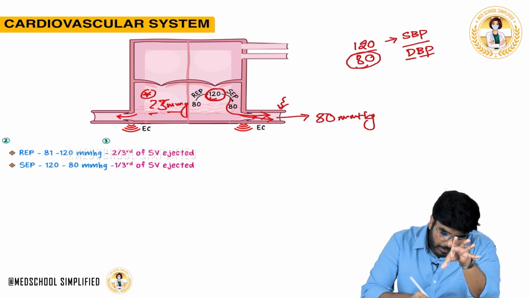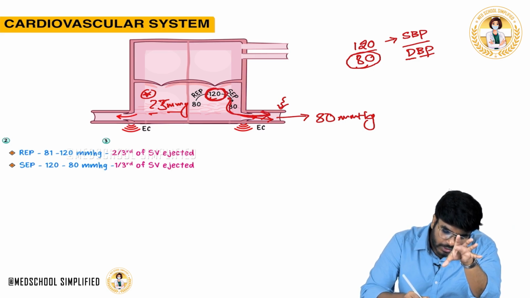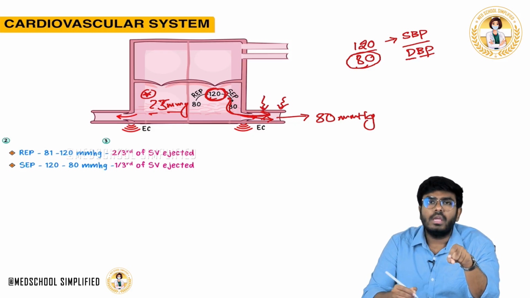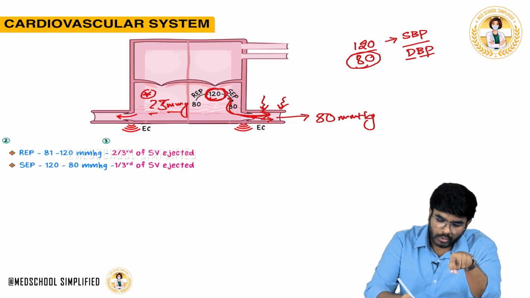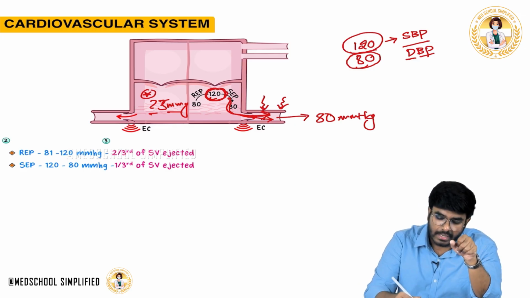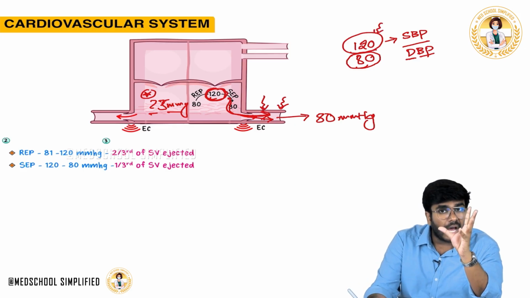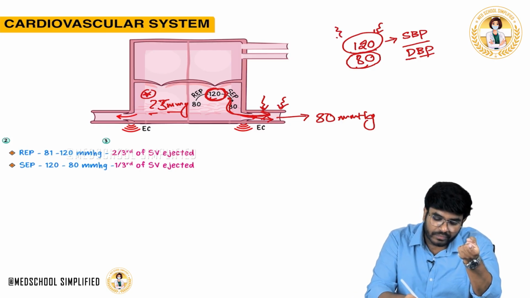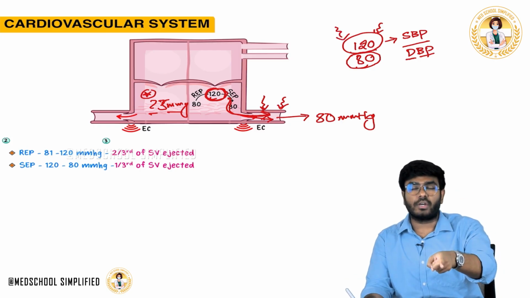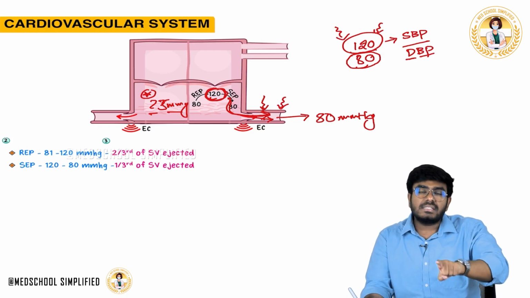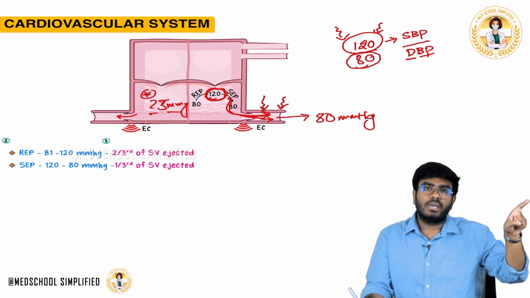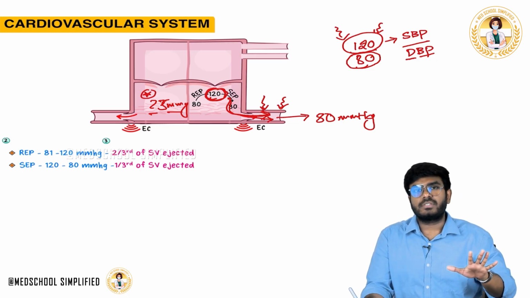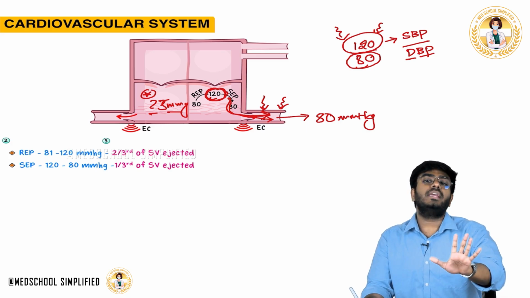The same 120 mm Hg pressure is now getting transported into the aorta also. So, during systole, if you measure the pressure here, what is the pressure inside the aorta? 120. That's why we say systolic pressure means when the heart is contracting, the pressure inside the blood vessels is also 120. Why? Because the heart is generating a pressure of 120. That 120 pressure is now getting transported to the aorta. So, in the aorta there is 120 mm Hg pressure during systole, and during diastole there is 80 mm Hg pressure.